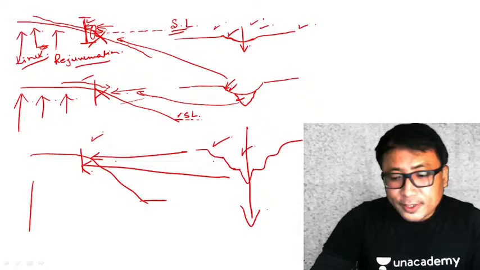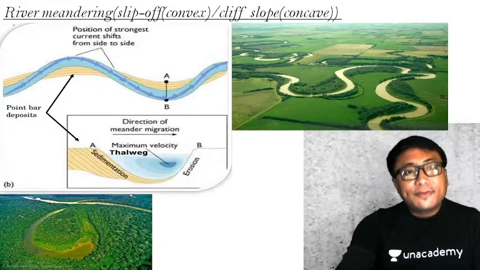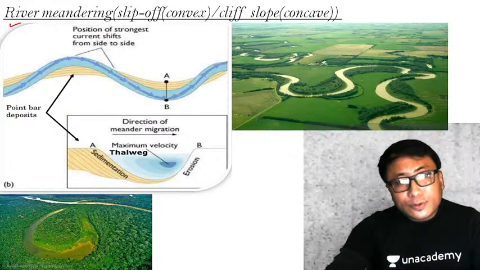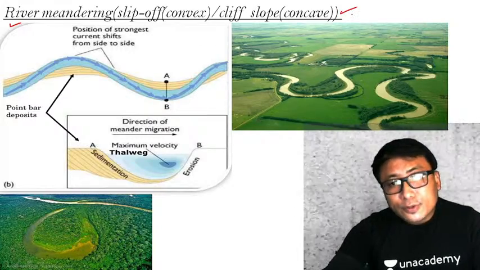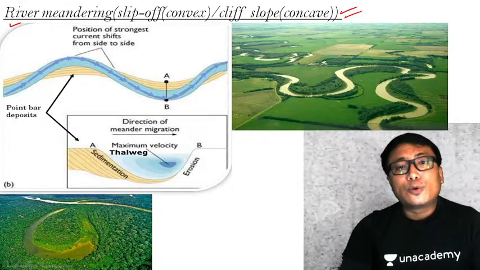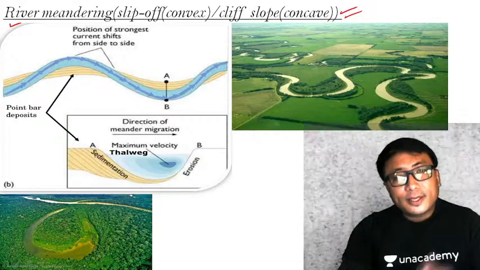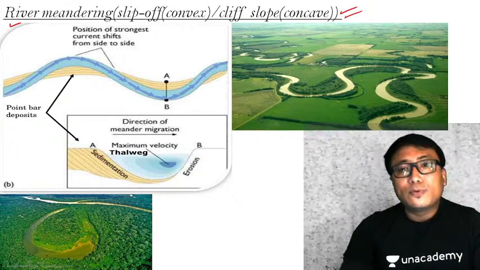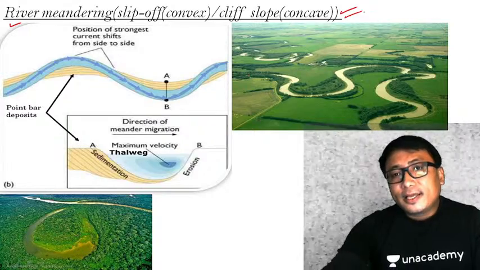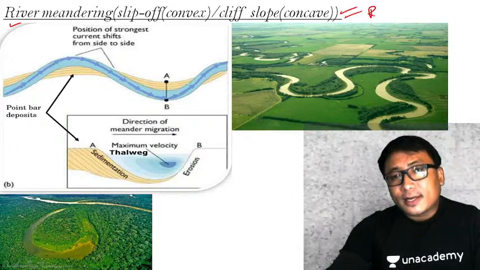Let us quickly go ahead. Okay. River meandering. Again, this is also another type of erosional landform, because of the fluvial landforms, means landform developed because of the running water.